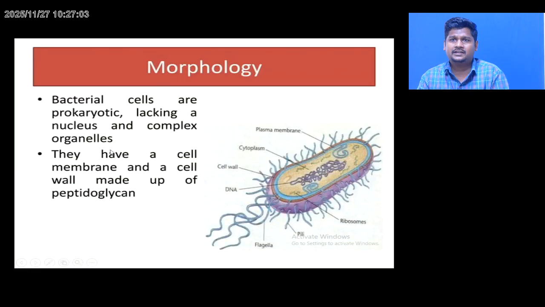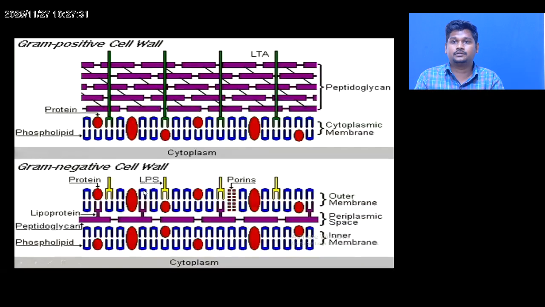Morphology. Bacterial cells are prokaryotes, lacking a nucleus, and only a nuclear region is present. Complex organelles are absent. The bacteria have flagella and pili structures. Bacteria have ribosomes, pili, flagella, DNA and plasmids also present. The plasma membrane is present outside the cytoplasm, inside the cell wall. They have the cell membrane and a cell wall made up of peptidoglycan.